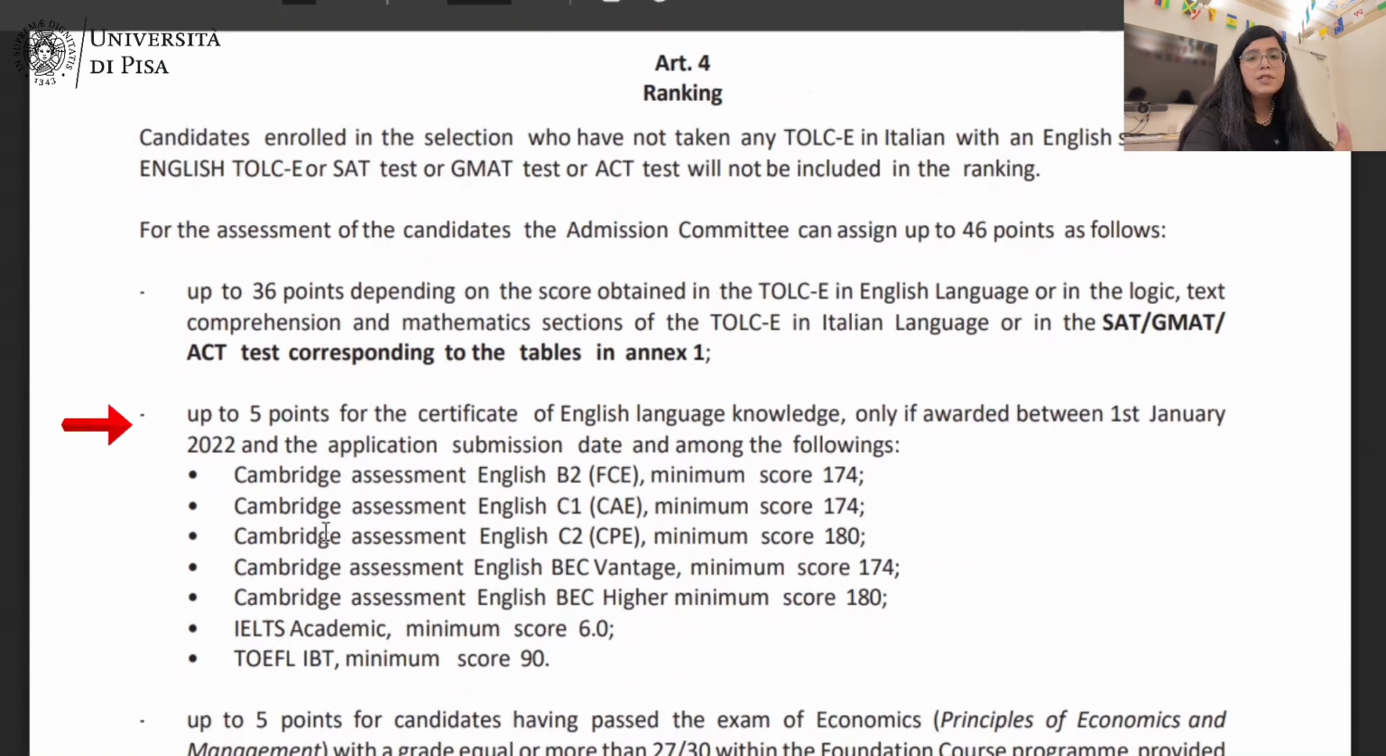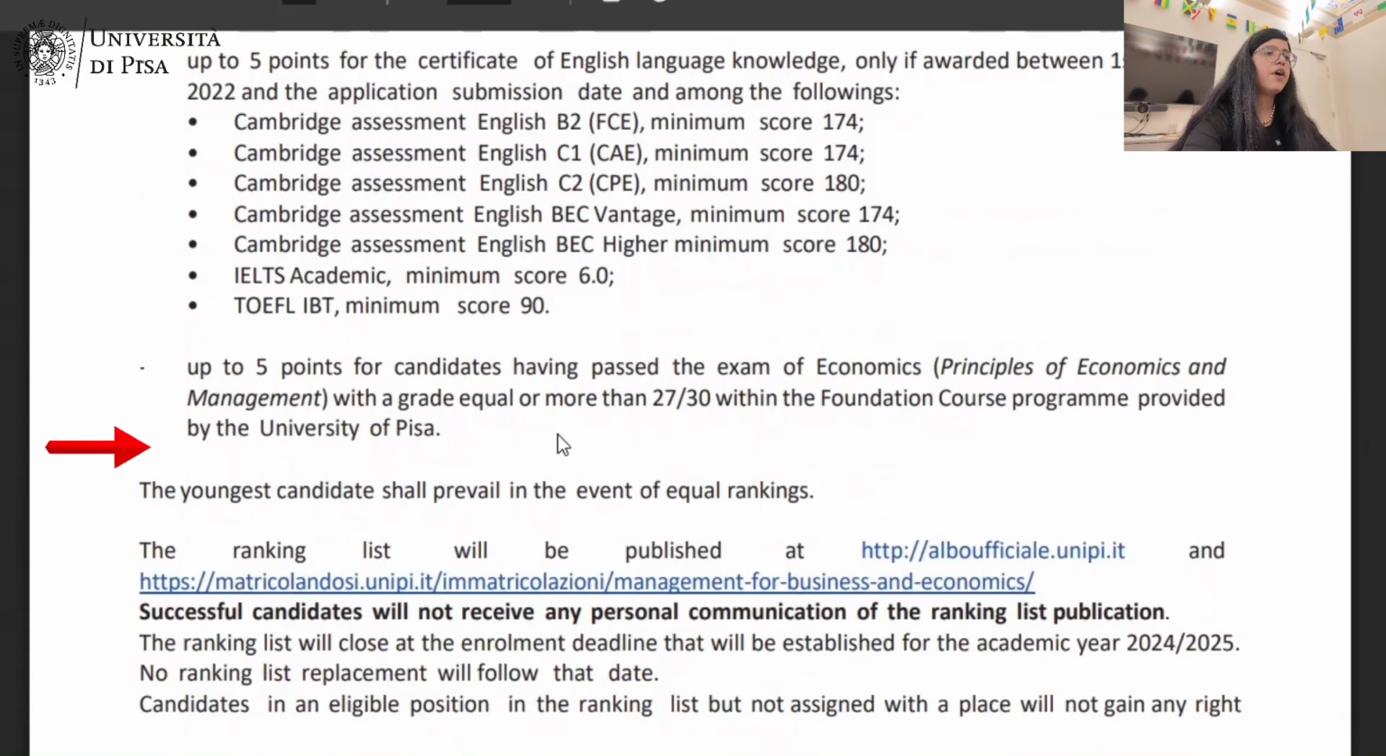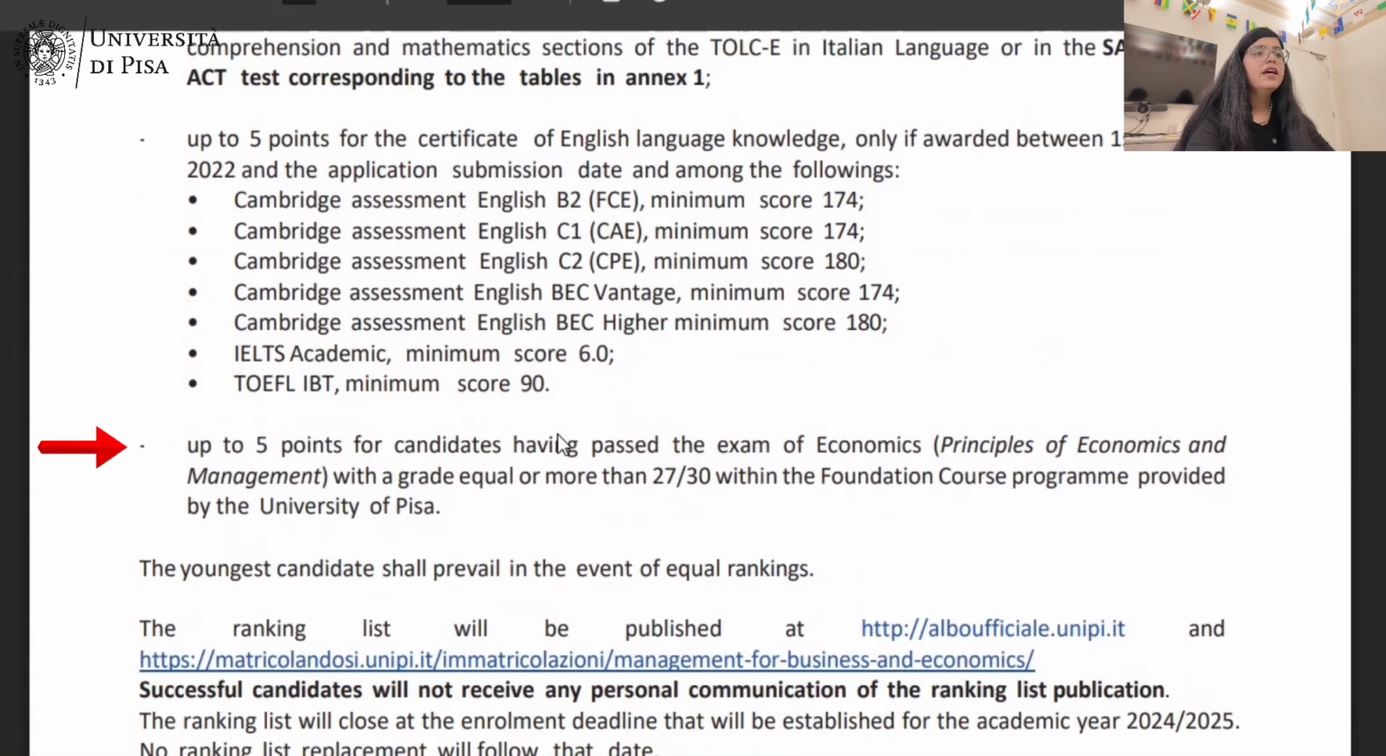Again, it is not compulsory for you to provide an English language certificate like TOEFL or IELTS. But if you have it, you have a chance of getting up to 5 points. Then up to 5 points will also be awarded to the students who have passed the exams of economics with a grade equal to or more than 27 out of 30 for the foundation course students. At University of Pisa, we also have a foundation course. If you have studied economics, then you're going to get up to 5 points for the same.